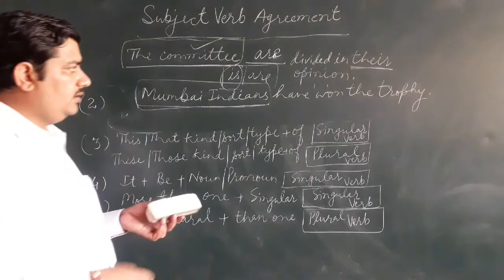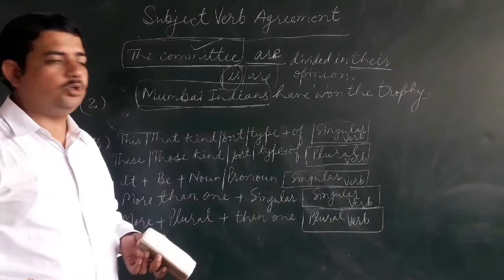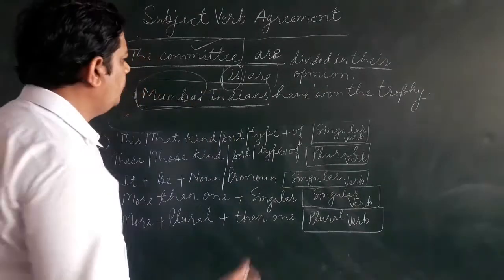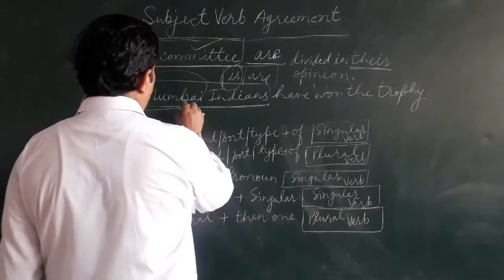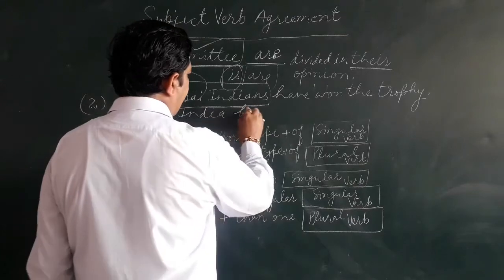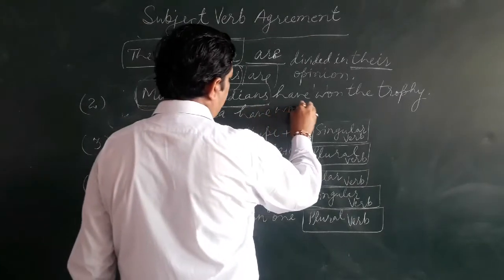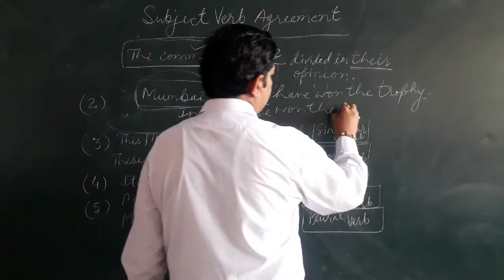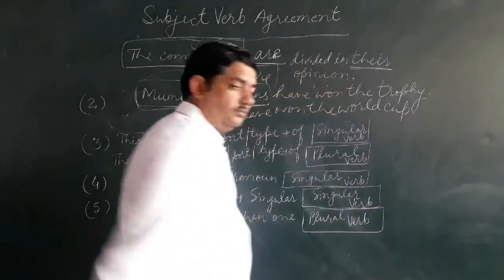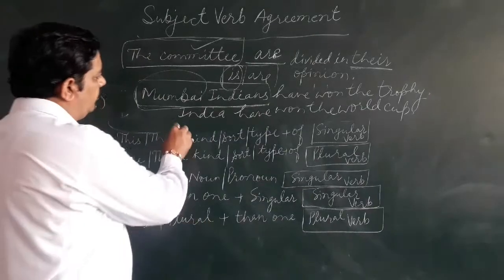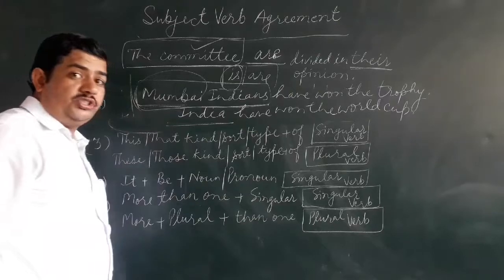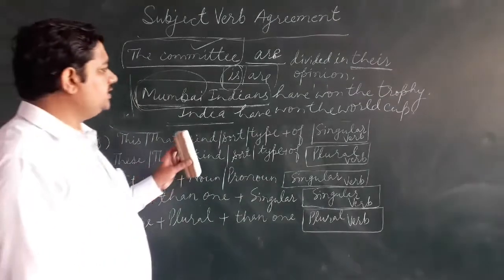It may be considered singular also, but we are telling this because it's a name of a team. One more we can use, like India. We can talk about our country also. India have won the World Cup.